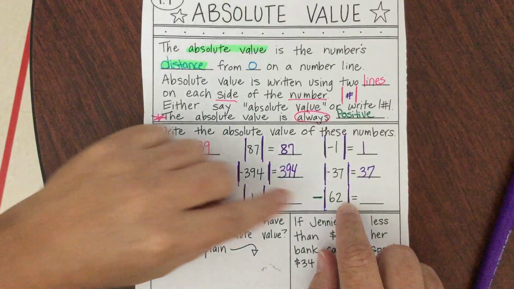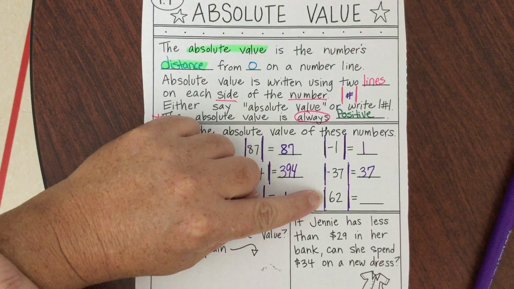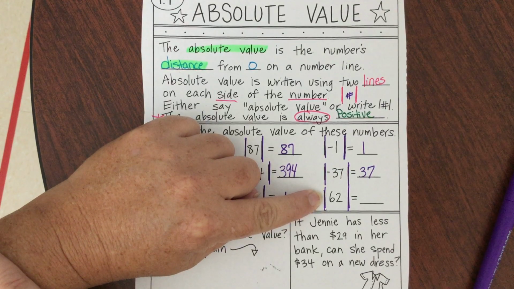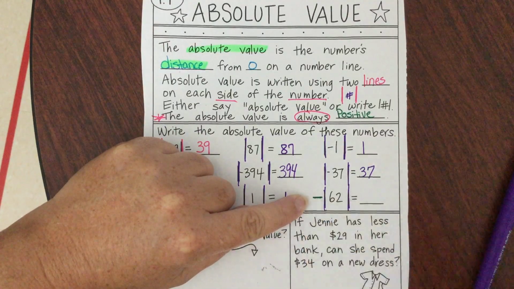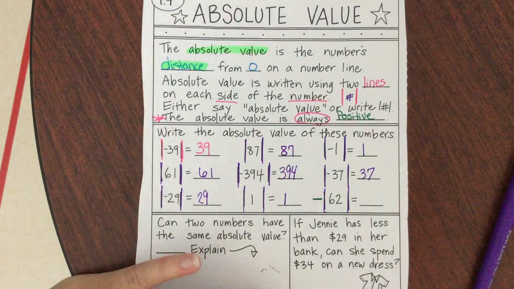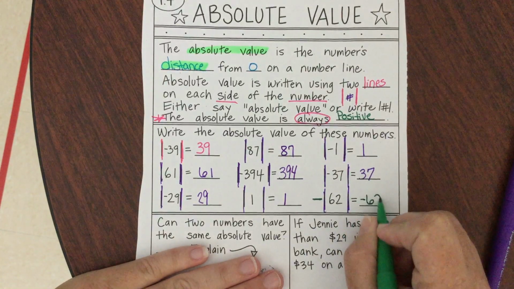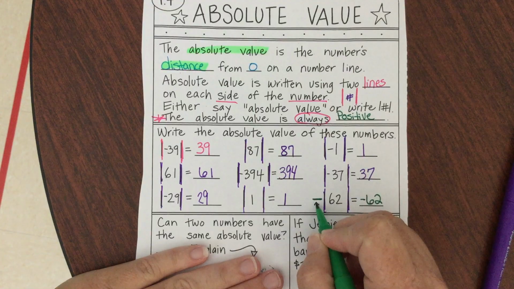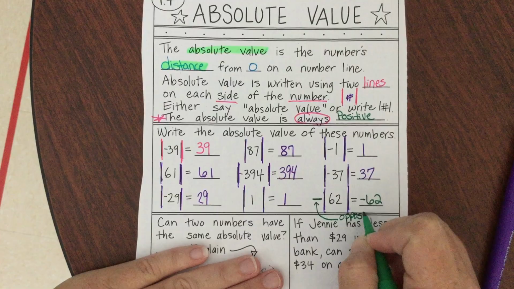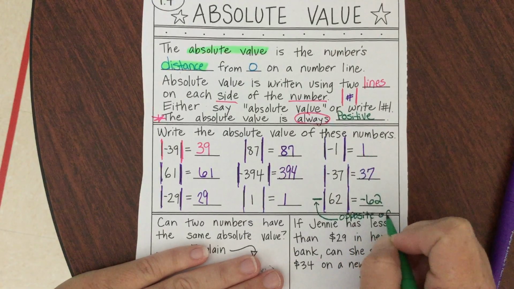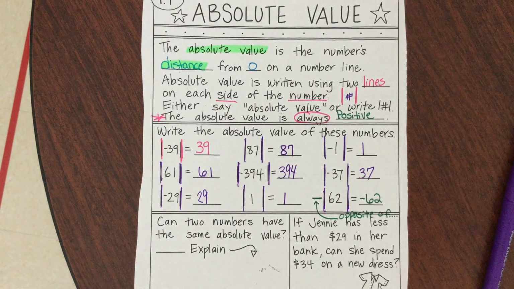So I have to do 2 steps. First, find the absolute value of 62, which is? 62. And the opposite of 62 is? So then, what is it? Negative 62, right? And I'm going to put this so that I remember. Opposite of. That's what that means.